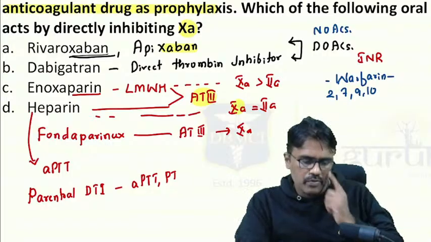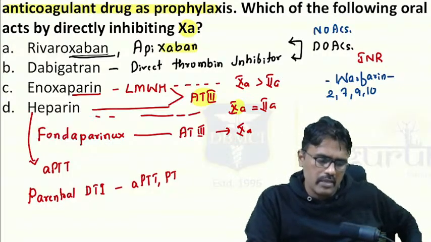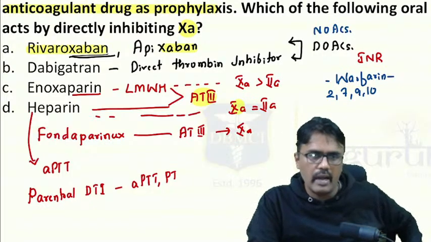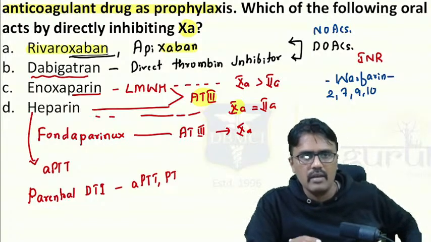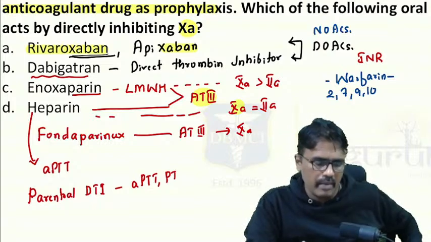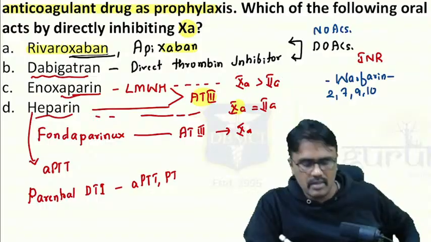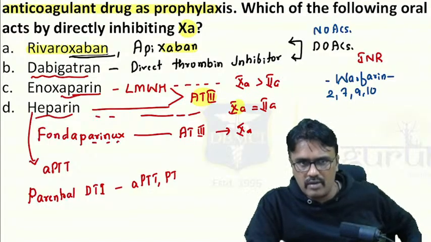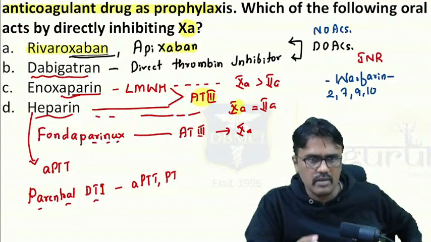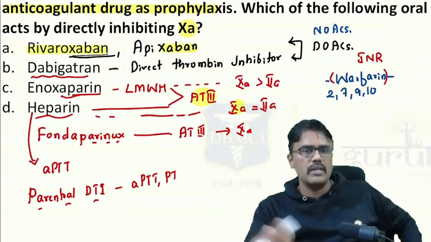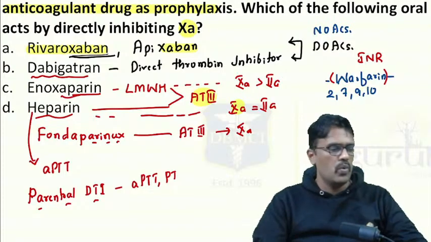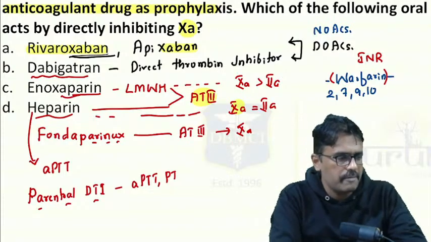Now what is the antidote for the following? Rivaroxaban, we have something called andexanet alfa. Dabigatran, we have idarucizumab. Heparin and low molecular weight heparin, we have protamine sulfate. Fondaparinux doesn't have an antidote. Parenteral direct thrombin inhibitors don't have an antidote. What is the antidote for warfarin? I am not going to answer. You have to tell me the answer, guys. What is the antidote for warfarin?